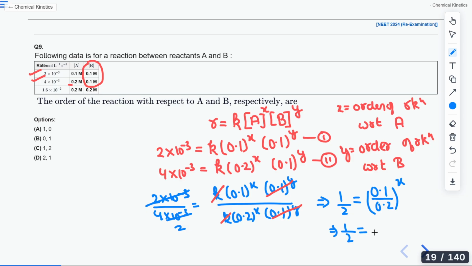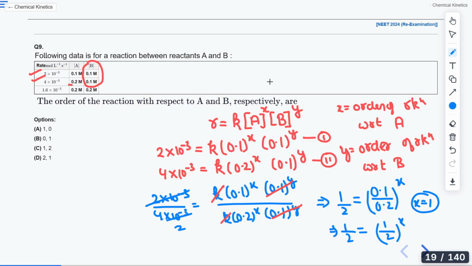Finally, 1 by 2 equals (1 by 2) to the power x. What is the value of x that you can take here? Anyone? Yes, we will take the value of x as 1. If I take the value of x as 1, then only this equation will be true. Is it clear to all of you?